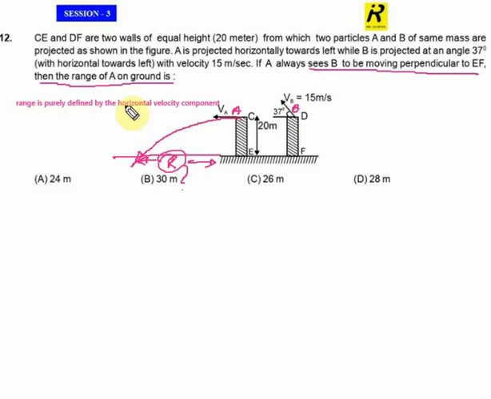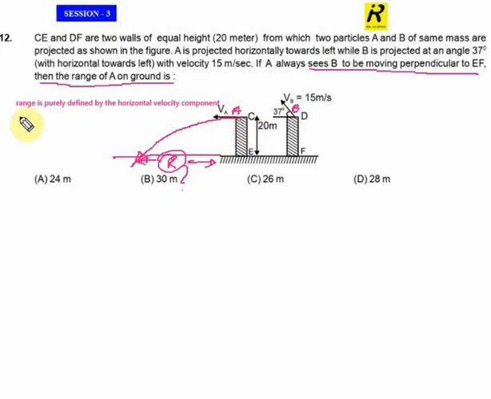The horizontal component of the velocities of the respective particle will define the range. The greater the horizontal component of velocity, the greater the range. But observe, particle A possesses only the horizontal velocity.